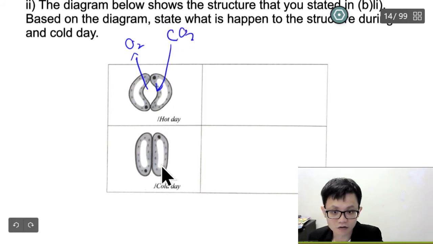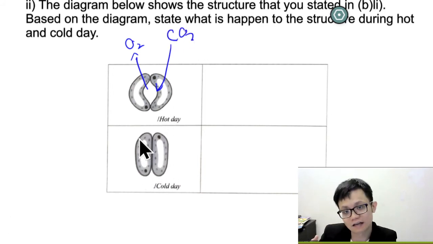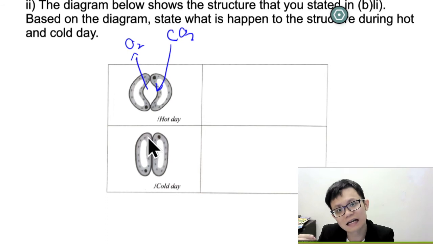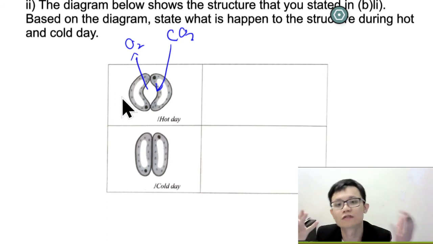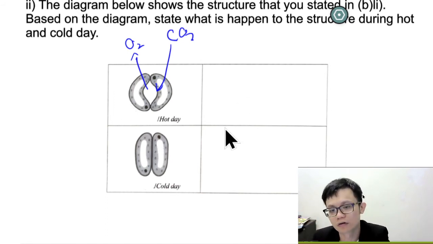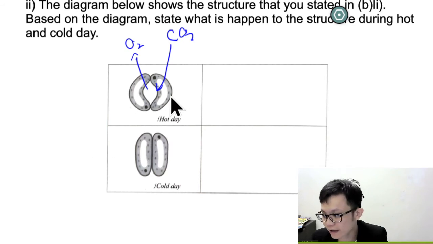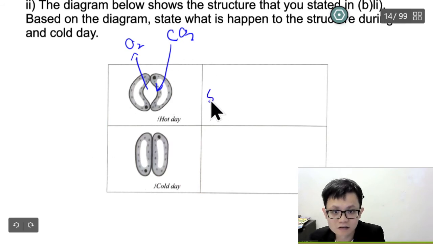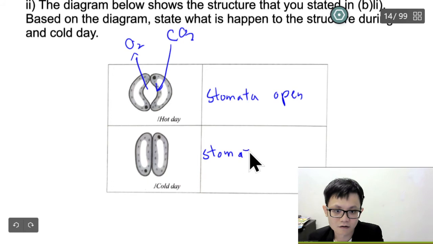And during the night, there's no sunlight. So we already know that if there's no sunlight, there's no photosynthesis. How to do photosynthesis? No sunlight. So it will close. So for the hot day, we will say that the stomata open. And this one, we say the stomata will close.